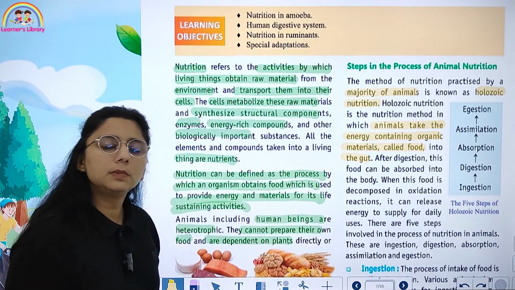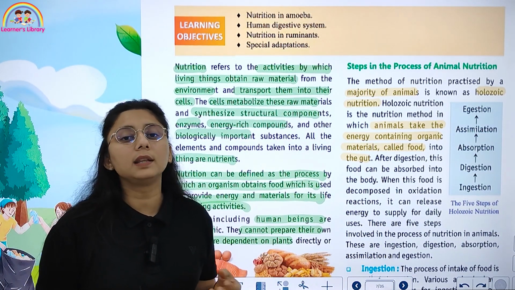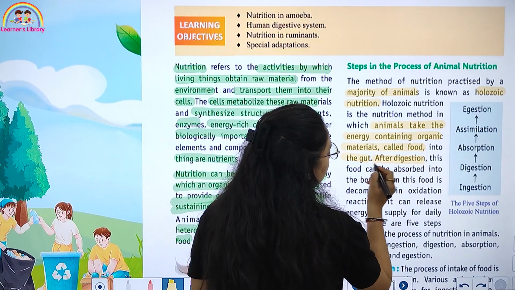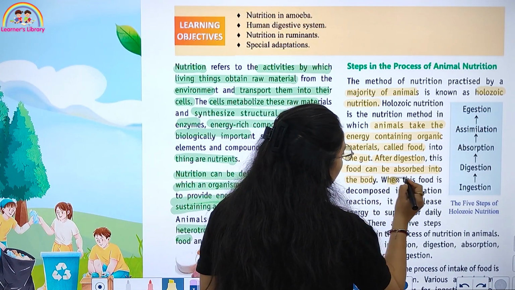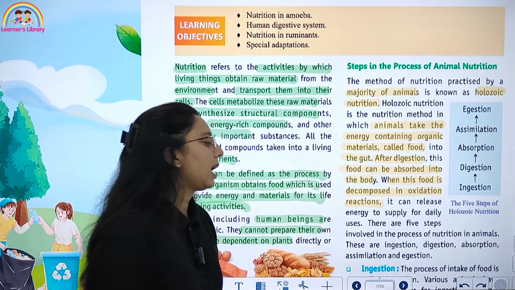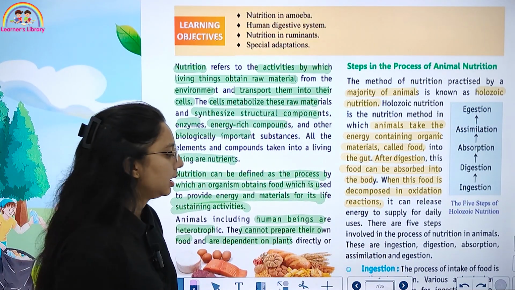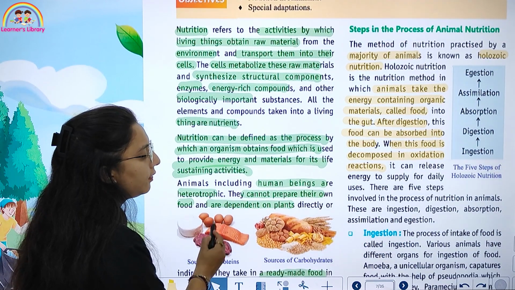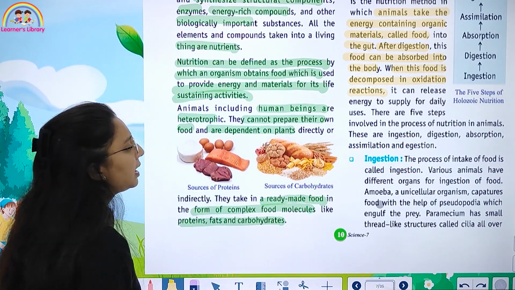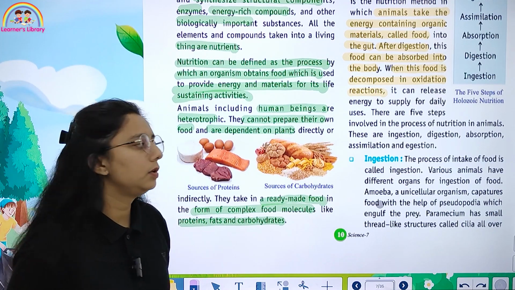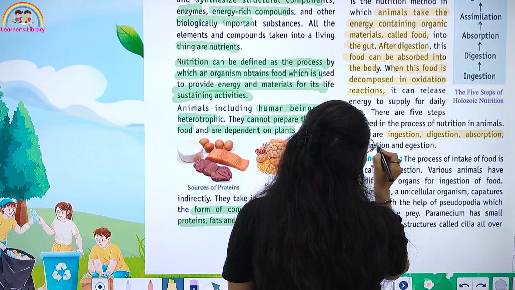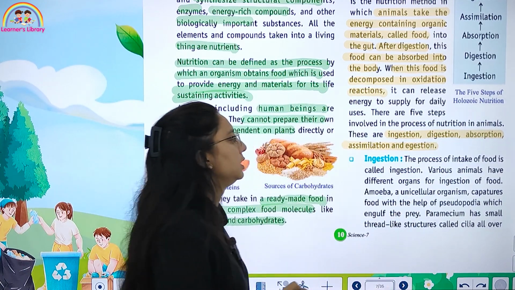Animals take energy-containing food into the gut for absorption. After digestion, this food can be absorbed into the body. When this food is decomposed in an oxidation reaction, it releases energy. There are 5 steps involved in the nutrition of an animal: ingestion, digestion, absorption, assimilation, and egestion.